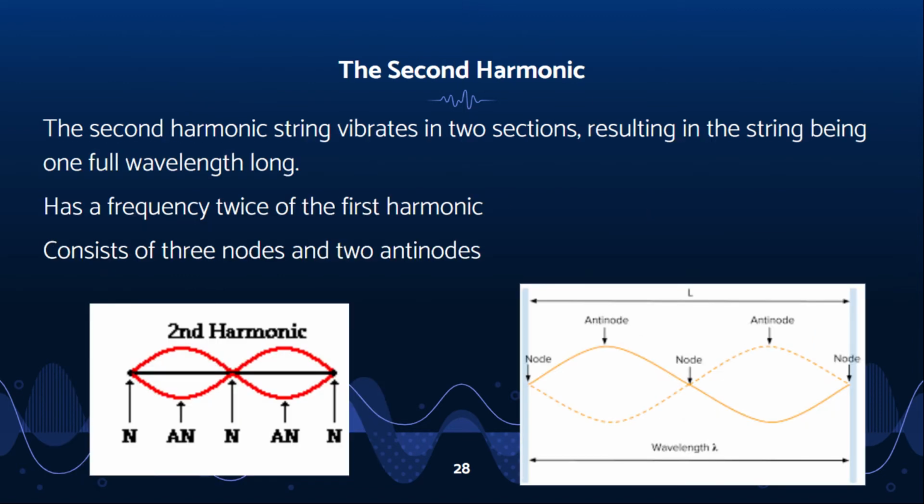The second harmonic string vibrates in two sections, so that the string is one full wavelength long. Because the wavelength of the second harmonic is one half that of the fundamental, its frequency is twice that of the fundamental. When a node is added to the wave, an antinode is added as well to maintain the alternating pattern of nodes and antinodes. In order to create a regular repeating pattern as seen in the first harmonic, the new node must be located in the middle of the two original nodes. The second harmonic has three nodes and two antinodes.